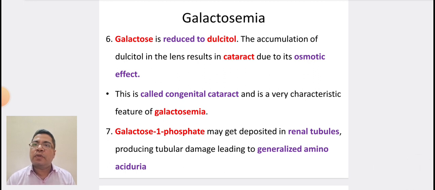Galactose is reduced to dulcitol. The accumulation of dulcitol in the lens results in cataract due to its osmotic effect. It is called congenital cataract and is a very characteristic feature of galactosemia. Galactose 1 phosphate may be deposited in the renal tubules, producing tubular damage leading to generalized aminoaciduria.